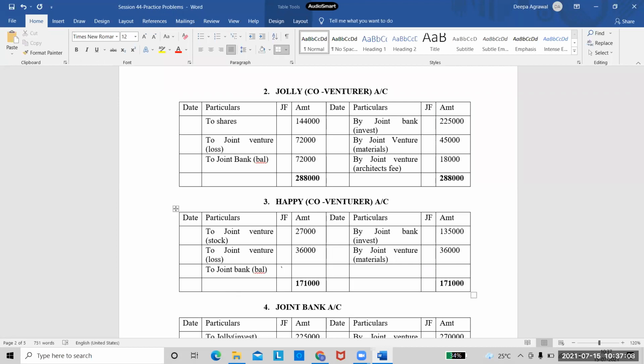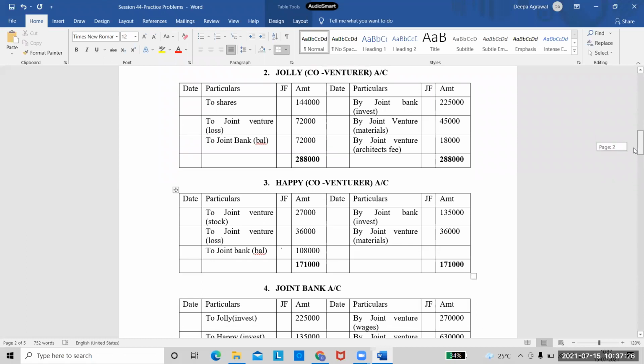Tell me the balance here. It comes to 1,08,000. Because this is 71 and this is 7 plus 6 is 13. Yes, ma'am, so we have done that.